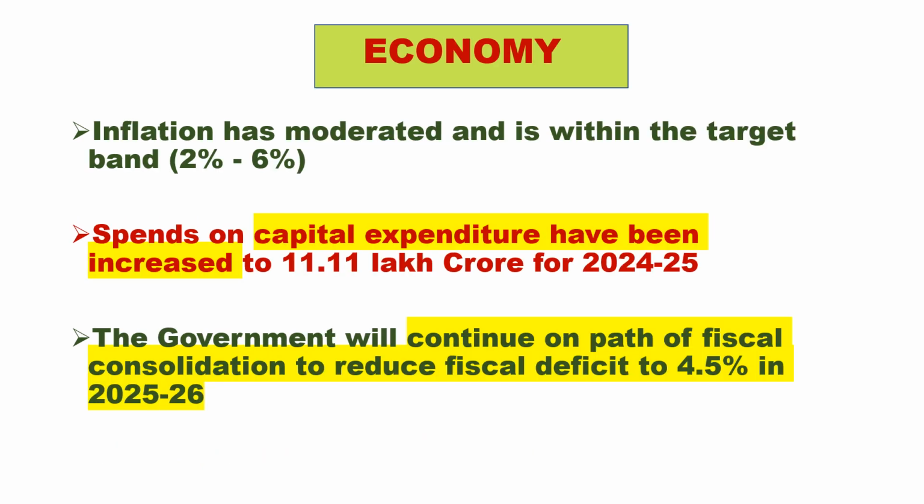Next, the economy. What has been done for the economy? Inflation has moderated and is within the target band of 2% to 6%. Next, the spending on capital expenditure has increased to 11.11 lakh crore for 2024-25.